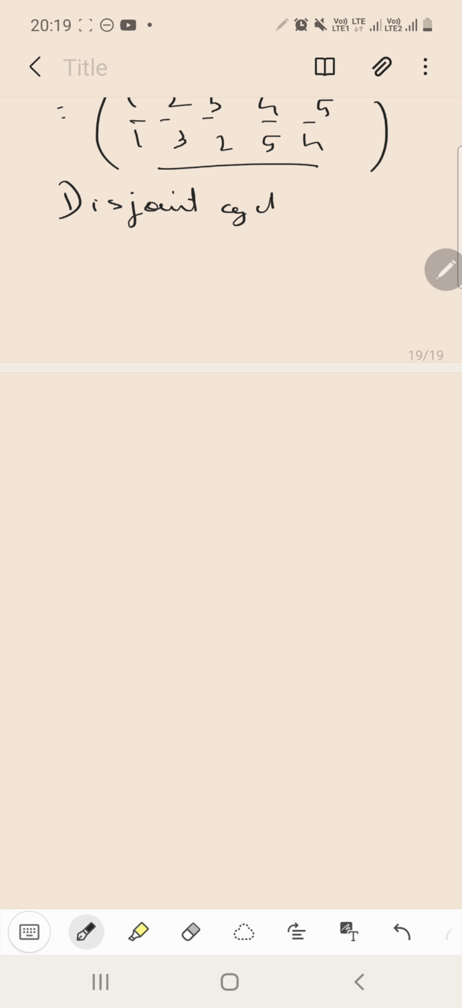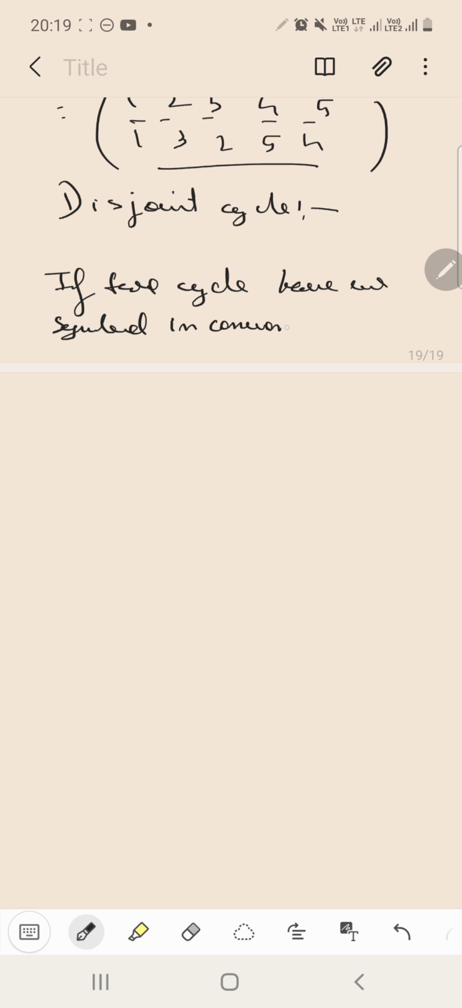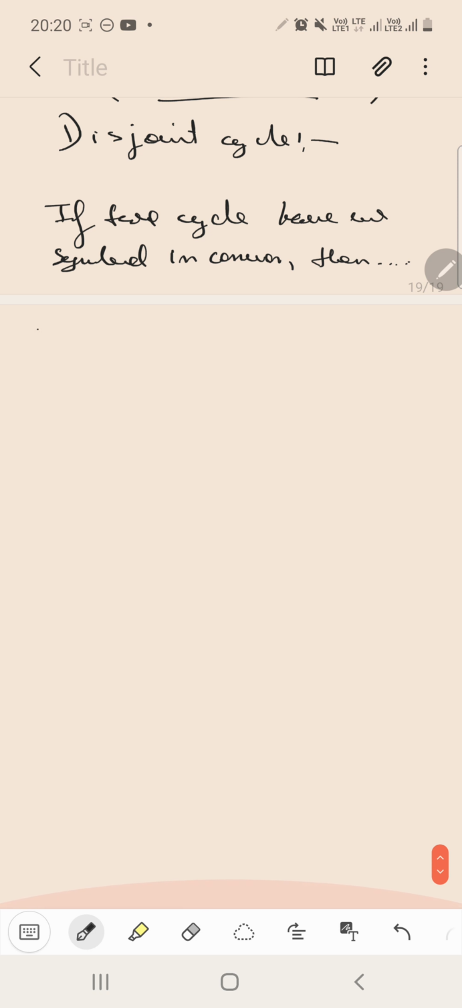Disjoint cycle. If two cycles, meaning cyclic permutations, have no symbol in common, then they are called disjoint cycles. From here we move on to a very important theorem, or basically you don't need to write it as a theorem here. You write it as a note.